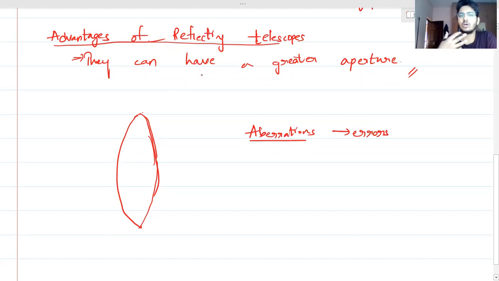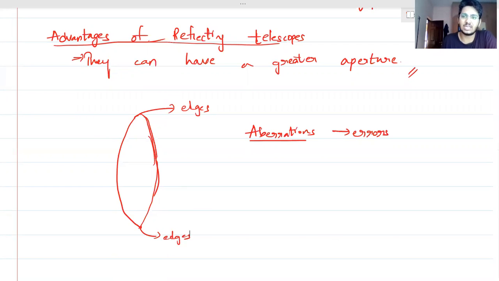So when it comes to aperture, देखो, if you make a lens, where do you hold the lens? You can hold the lens only at the edges. मतलब पकड़ने के लिए, if you have to stick it, you have to hold it by something. मतलब कहीं support बनाना होगा आपको. You can only hold it at the edges, right?